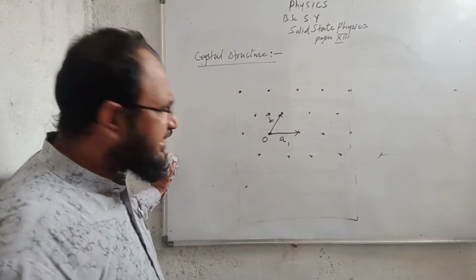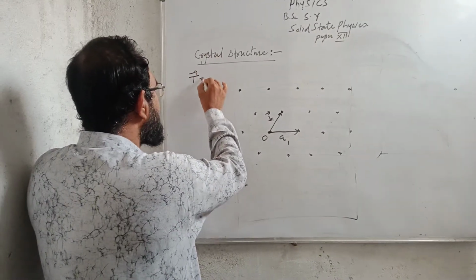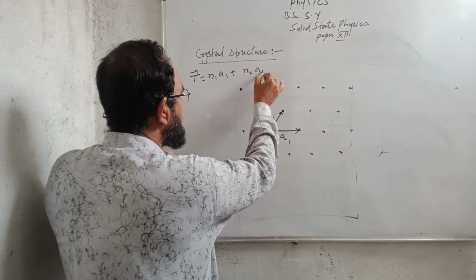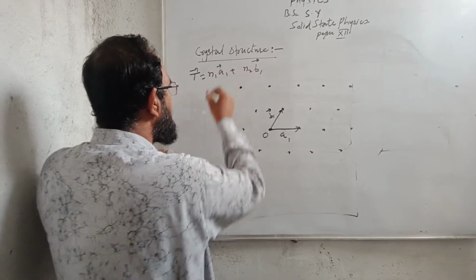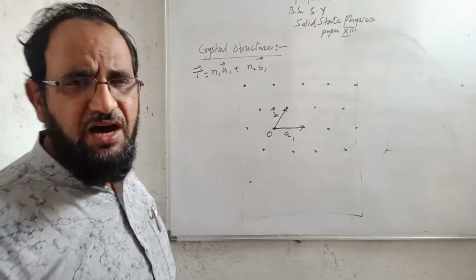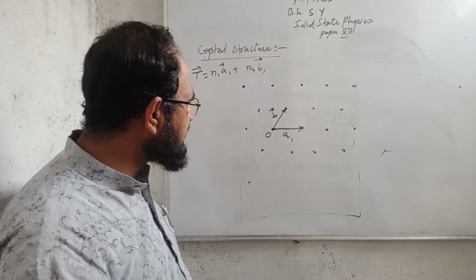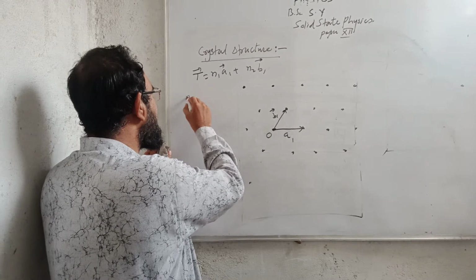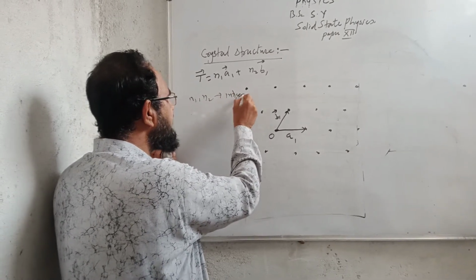So we can say that the translation vector T is equal to n1 a1 plus n2 b1, where a1 and b1 are the vectors drawn in the direction of the atoms or the lattice points, and n1 and n2 are integers.